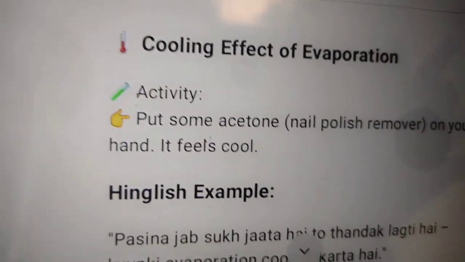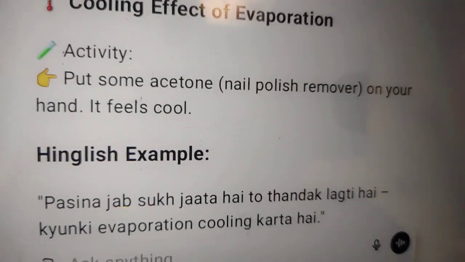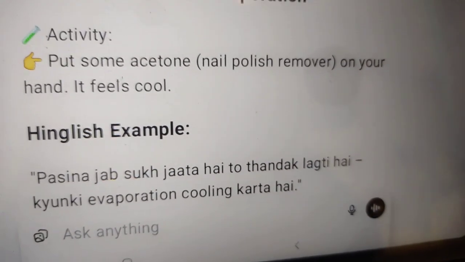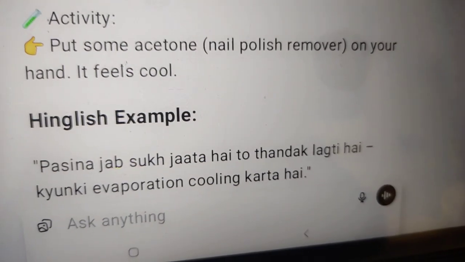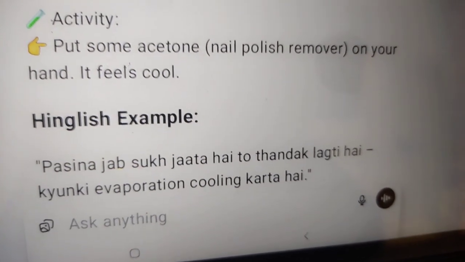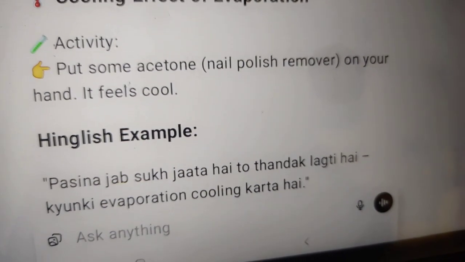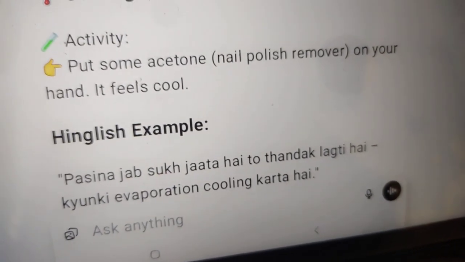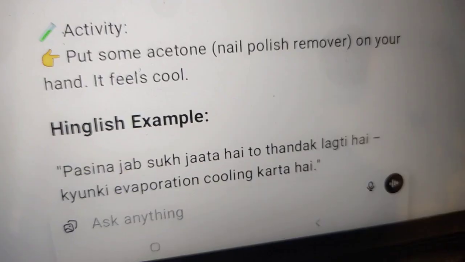Now, cooling effect of evaporation, here this activity is given. Put some acetone. Acetone we can say nail polish remover, which mostly girls use to remove their nail paint. In school days, applying nail paint is not allowed, so that is why. On your hand it feels cool.